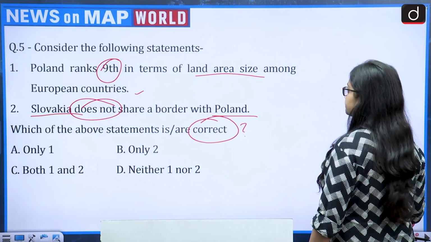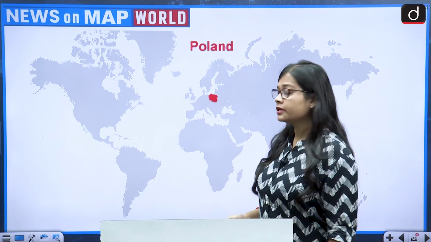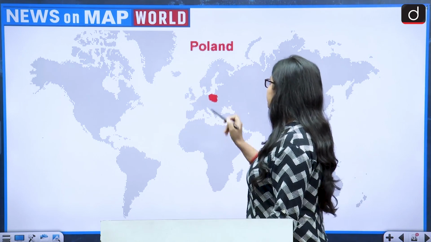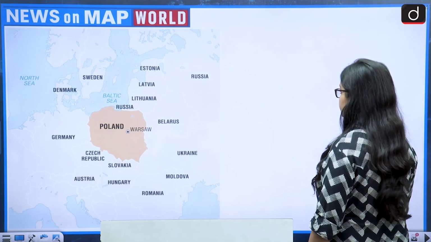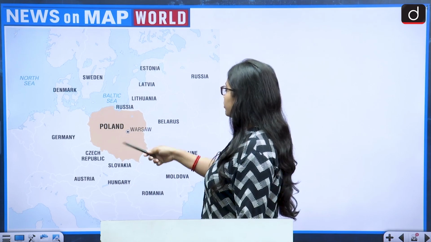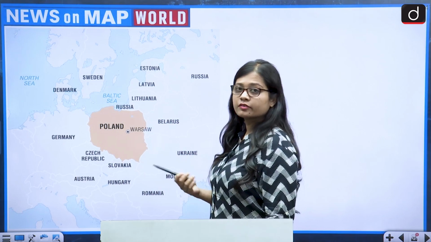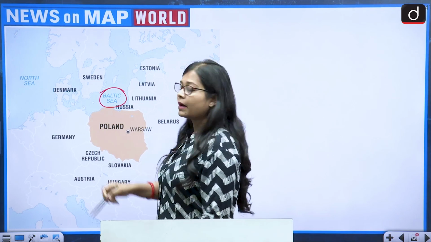Let us see. So Poland is a European country. On the world map, this is the location of Poland, and this is how it looks like. The capital of Poland is Warsaw, and Poland also shares its northern border with the Baltic Sea.